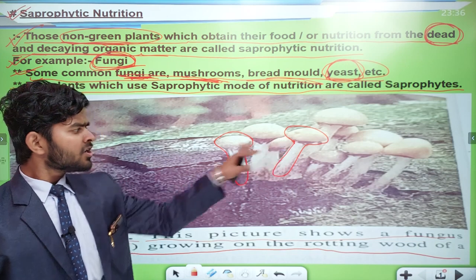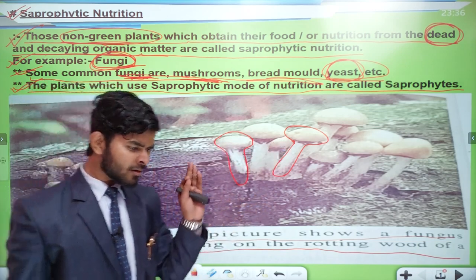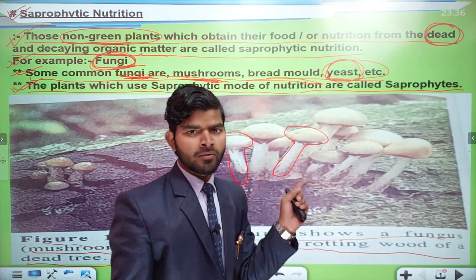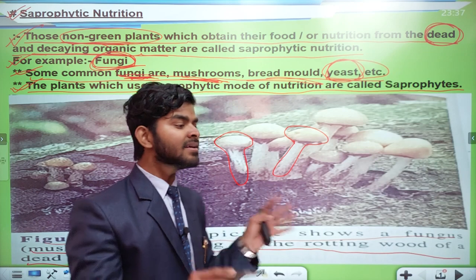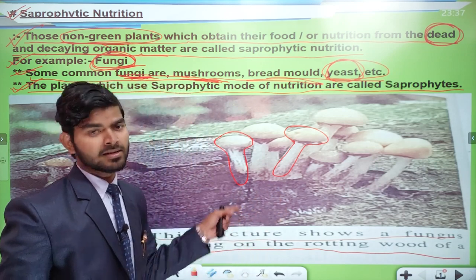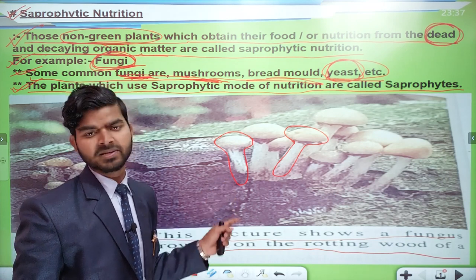You can easily see these mushrooms in village areas, near your village, where cow dung is collected in huge amounts. There you can easily see these structures. So this is how mushrooms look. Just look at these pictures.